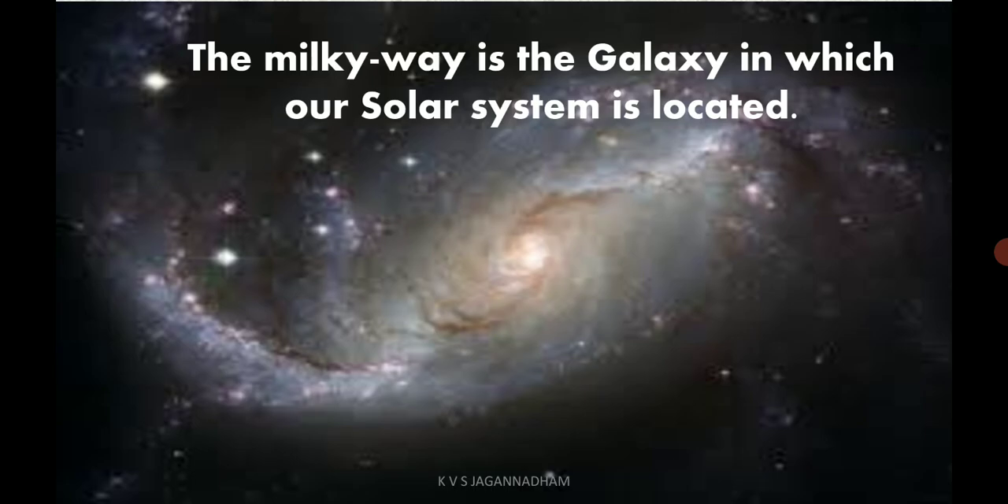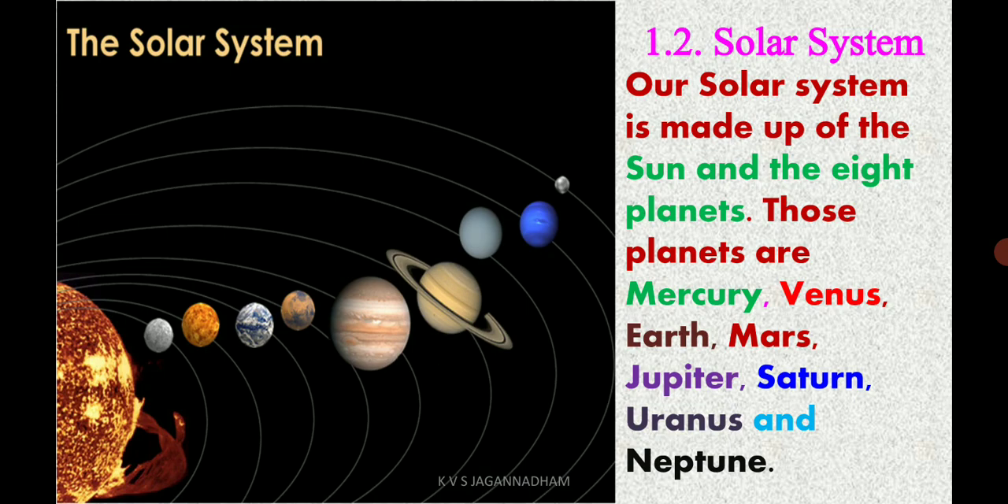See here, it is a galaxy. What is the name of this galaxy? Milky Way galaxy. What is Milky Way? Milky Way is nothing but the galaxy in which the solar system is located. Now let us go to solar system, how it is originated.